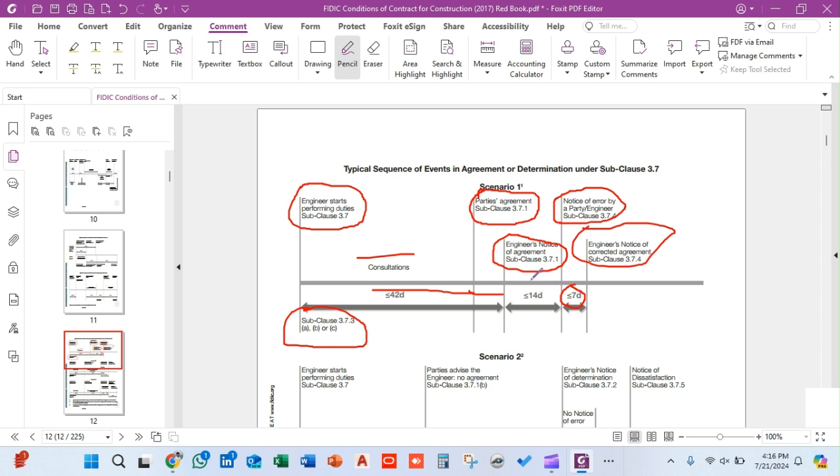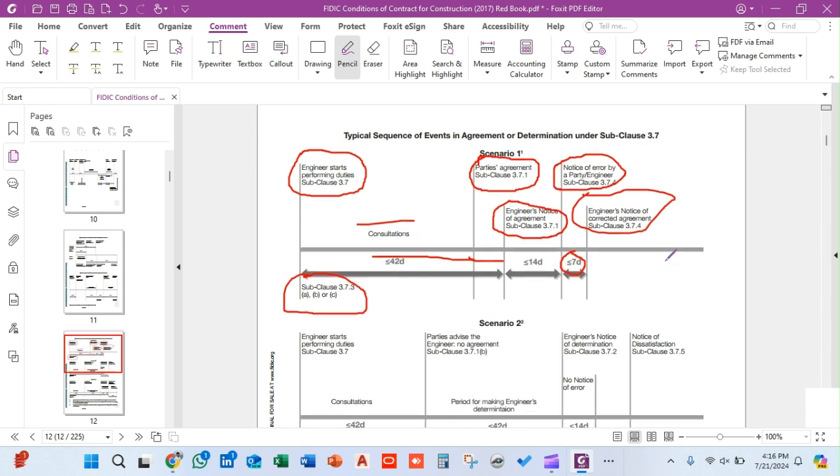So first of all, the engineer will start consultation within 42 days, and prior to that, they have reached an agreement. The engineer will issue a notice of agreement in accordance with 3.71, and within 14 days, either party may raise that there is an error found in the engineer determination, and the engineer will promptly, within 7 days, rectify that correction, and afterward he will issue a corrected agreement, a notice to either party.